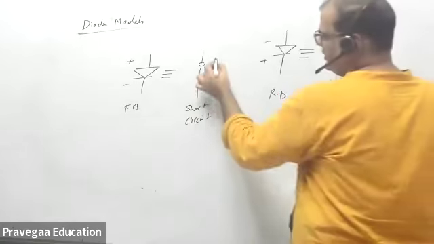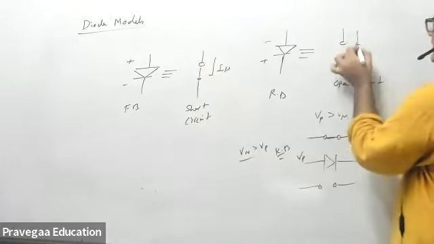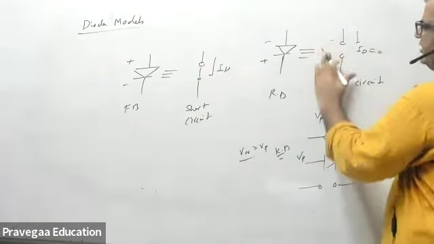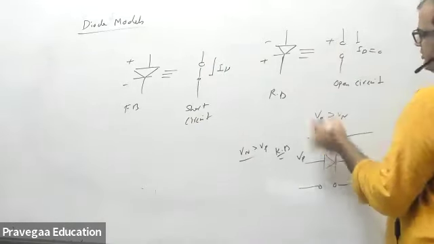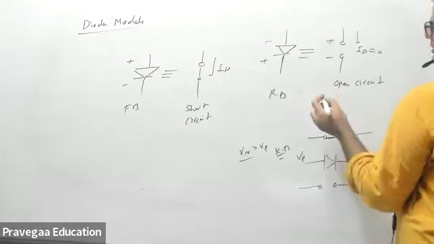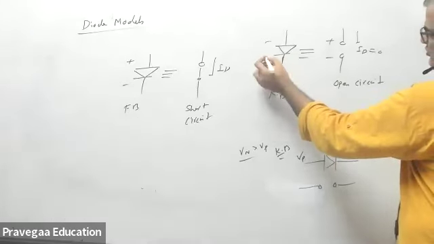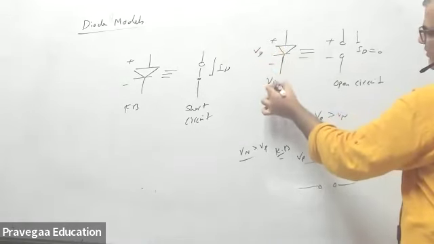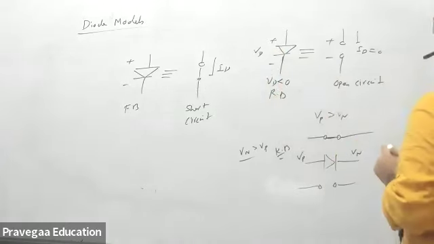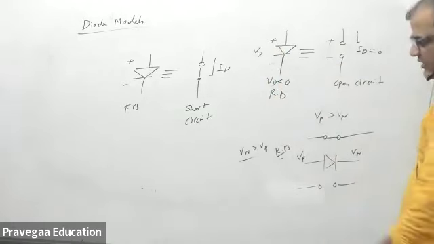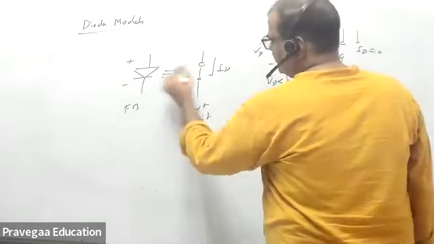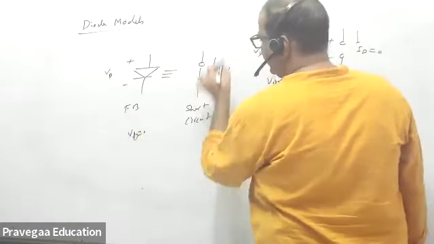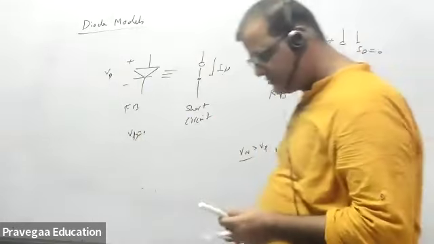Here current is flowing, ID. Here ID is 0, but some VD is there. VD is always measured plus to minus, so here VD will be negative. You always measure VD like this, so if you want to measure VD here it will come out negative. Here VD is negative, and here VD is 0. The voltage drop across this is 0, but ID is flowing. Let us understand this model with some questions.